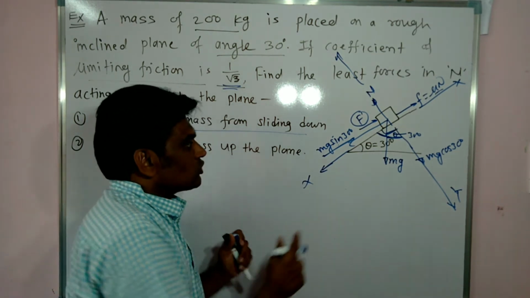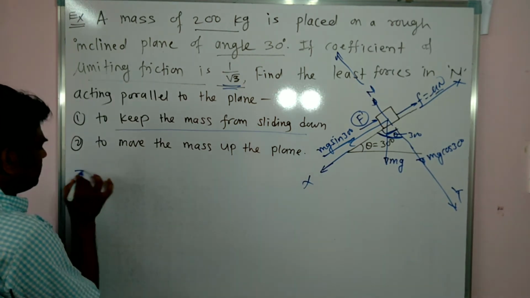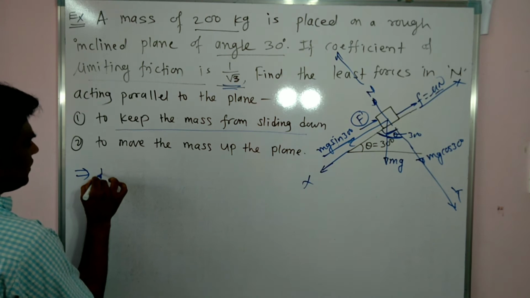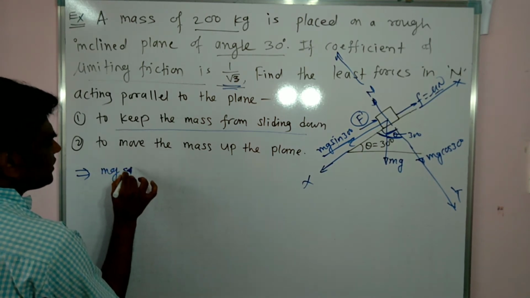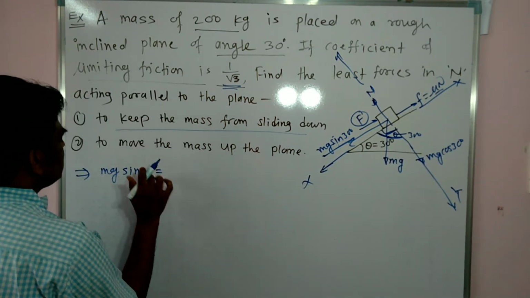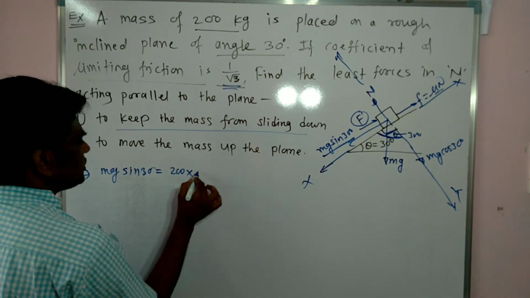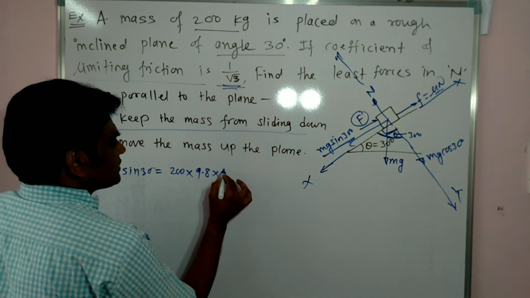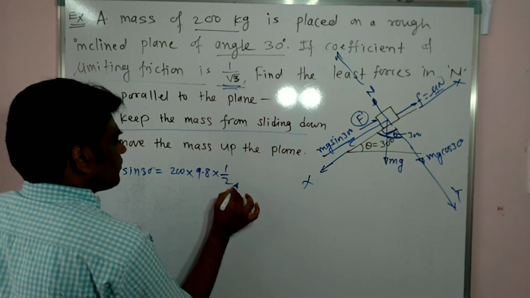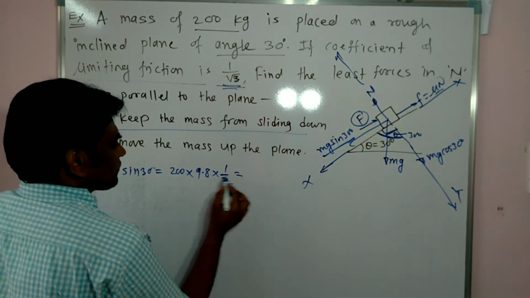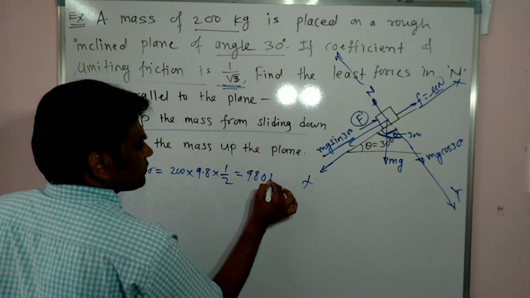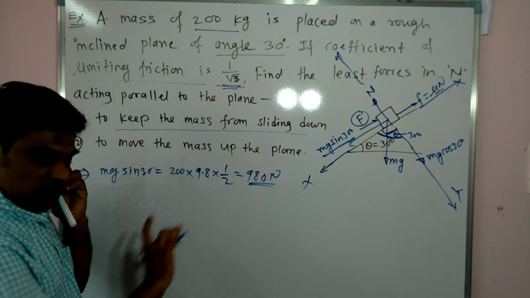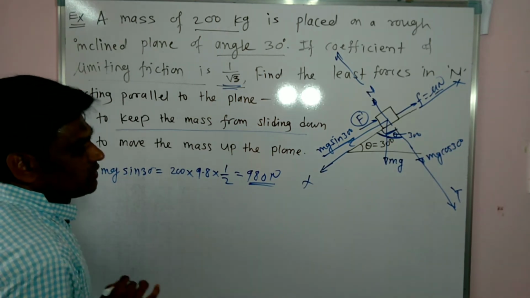So mg sin theta, mg sin 30, is equal to 200 into g. Let us take 9.8, or you can take 10 also. Sin 30 is 1 by 2. So this becomes 98 Newton. If you take g as 10, this will become 1000, that is also correct. So this becomes 980 Newton.